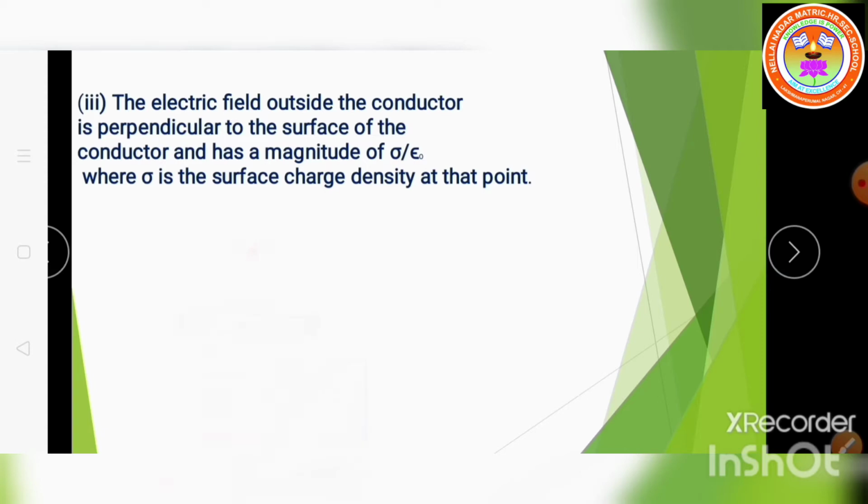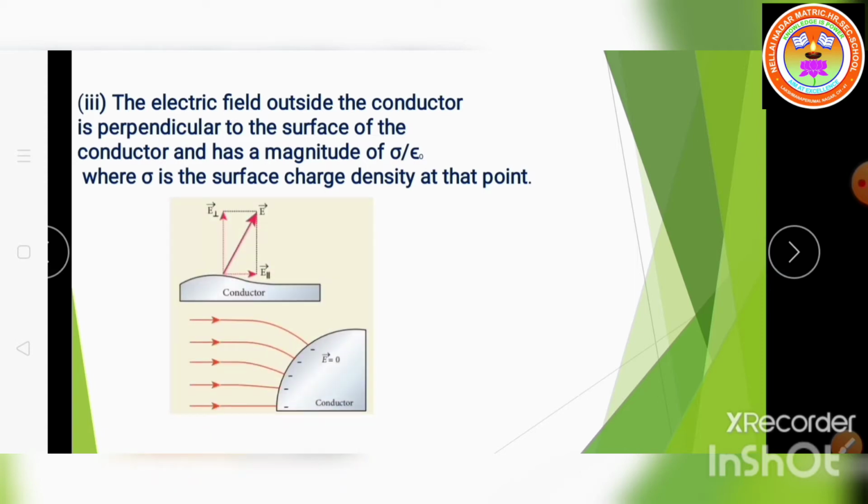Listen, children, if you consider this conductor, the electric lines are coming perpendicular to this surface. Suppose this electric field is resolved into one parallel component and one vertical component. If the electric field has a component parallel to the surface of the conductor, then free electrons on the surface of the conductor would experience acceleration.